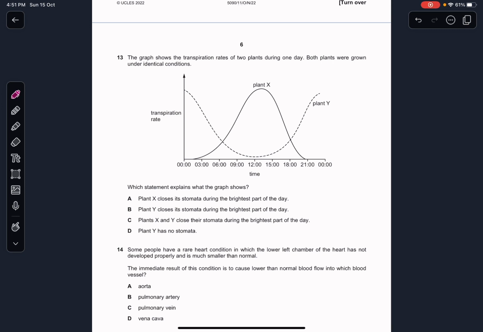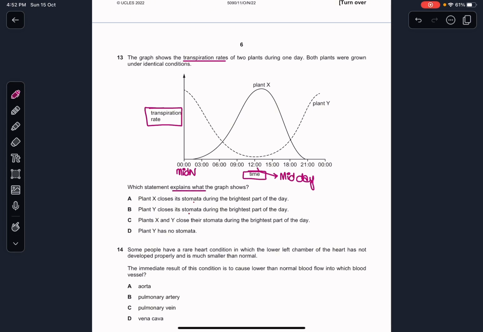Okay. The graph shows transpiration rates of two plants during one day. Both plants were grown under identical conditions. So the y-axis shows the transpiration rate and the x-axis shows the time. Right. This means midnight and this means midday. Which statement explains what the graph shows? So they're basically talking about the stomata.